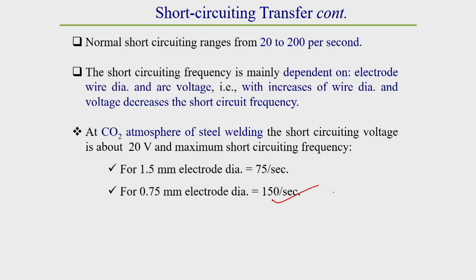It was observed that for a CO2 gas shielding medium, a 0.75 millimeter diameter electrode can provide a metal transfer rate of around 150 drops per second, whereas if the diameter is twice that, the metal transfer rate becomes half of what was observed for the 0.75 millimeter diameter electrode. That is, for a 1.5 millimeter diameter electrode, we can get a drop transfer rate of around 150 drops per second. So what we observe from here is: the higher the electrode diameter, the lower the drop transfer rate.